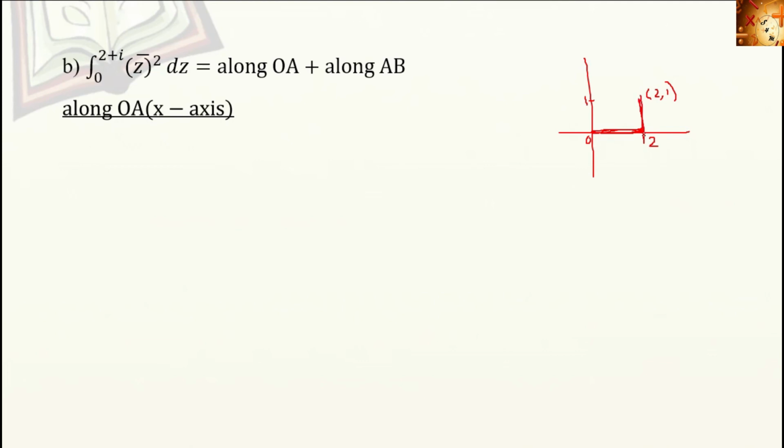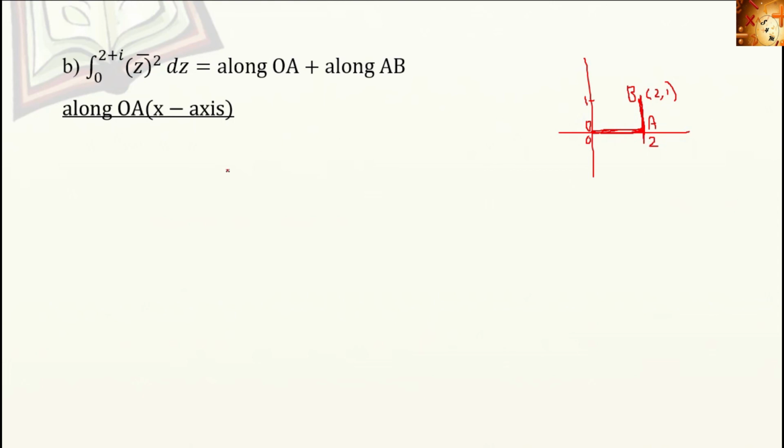So here we want to evaluate the integral along this line segment. Here this is O, this is A, and this is B. So this integral is along OA plus along AB. First of all we are going to find along OA. OA means the x-axis.